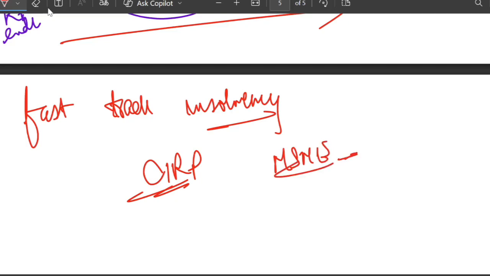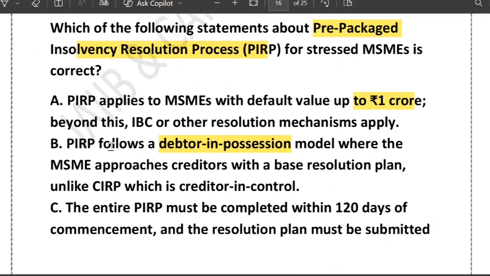Now let's break it down. Option A is all about applicability. Yes, correct. It applies to MSME with default value up to 1 crore. If the default is more than 1 crore, regular IBC or other resolution methods will apply. So option A is perfect. It is correct. What about B?